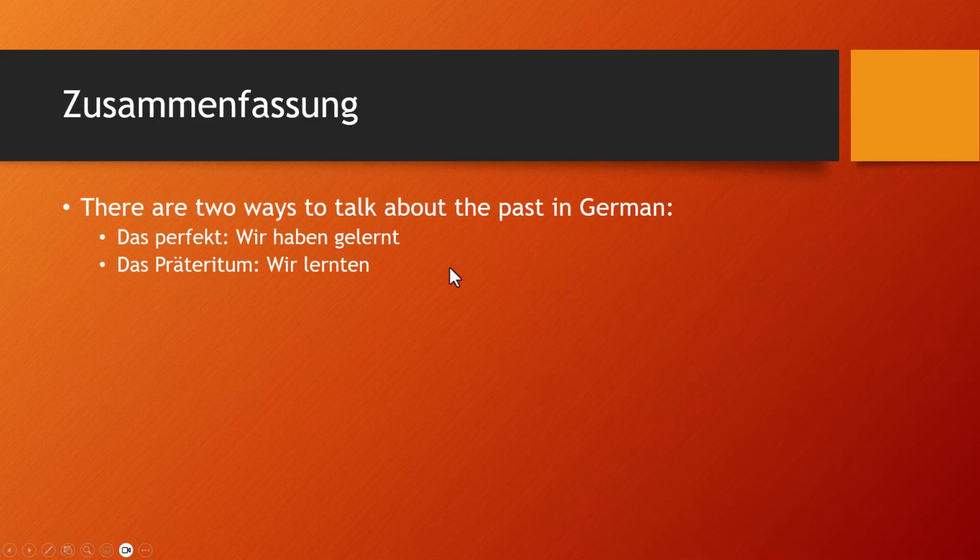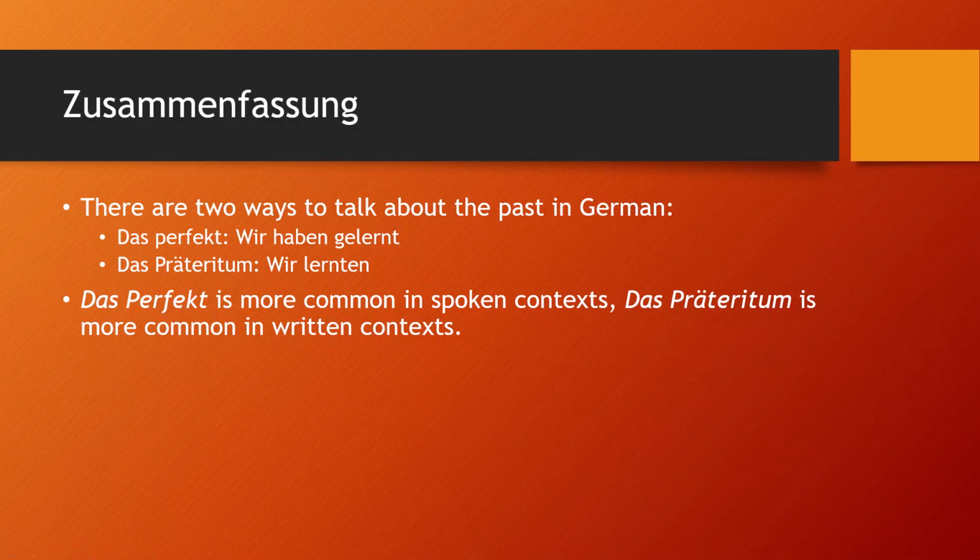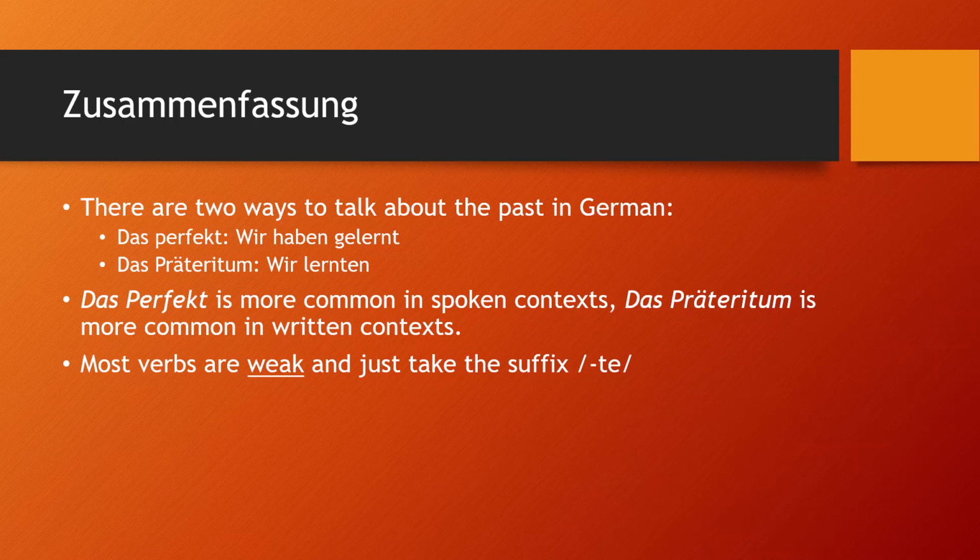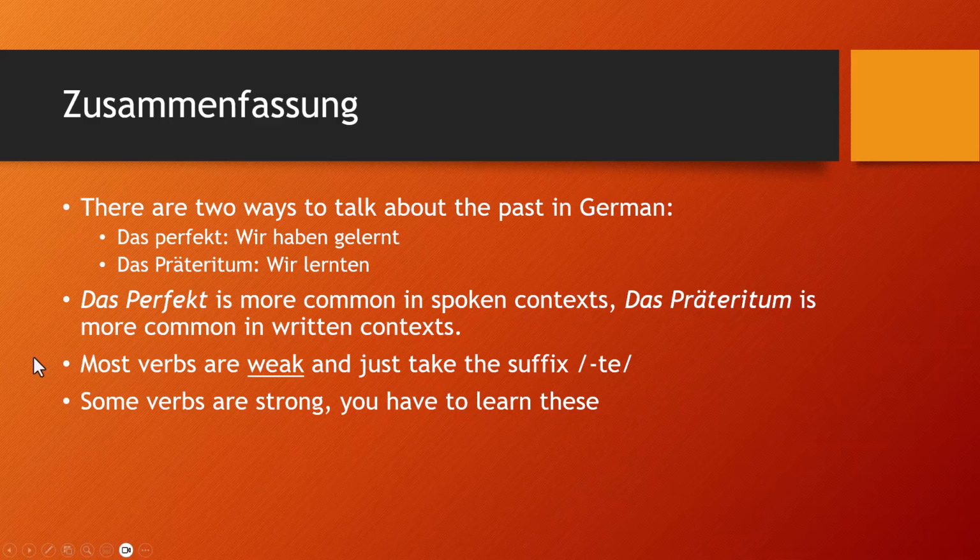Bringing it all together, there are two ways to talk about the past in German, das Perfekt und das Präteritum, so the difference between wir haben gelernt und wir lernten. Das Perfekt is more common in spoken context, das Präteritum more common in written context. Most verbs in German are weak and just take the suffix, but strong ones, and most of the really common ones, have either a different stem vowel or a different suffix, like an en instead of ed in English, or potentially both. You just have to learn which ones those are. Fortunately, they're common, so they're not that hard to remember and learn.